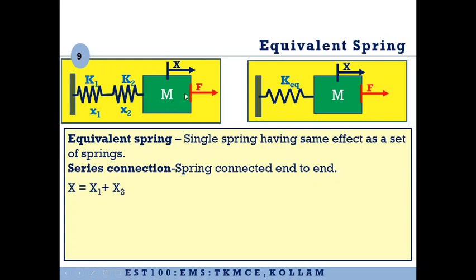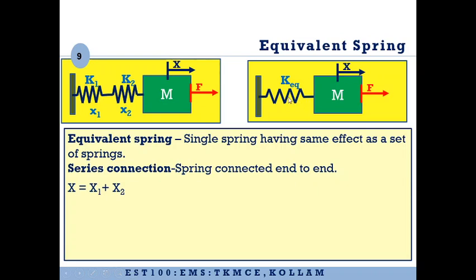Now one thing we have to understand is that the line of action of this force will be the same throughout. That is, the effect of this force on both the springs will be the same. That is, the force acting on spring 1 as well as the force acting on spring 2 is going to be the same, because they both lie on the same line of action. We might have learned the principle of transmissibility of force. That is, the effect of a force is the same throughout the line of action of the force. Therefore, the force acting on spring 1 as well as the force acting on spring 2 is the same.